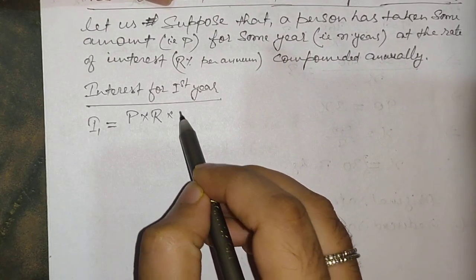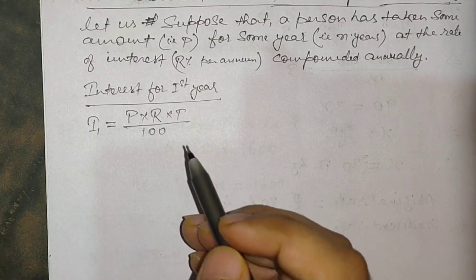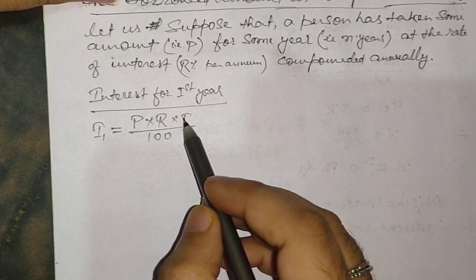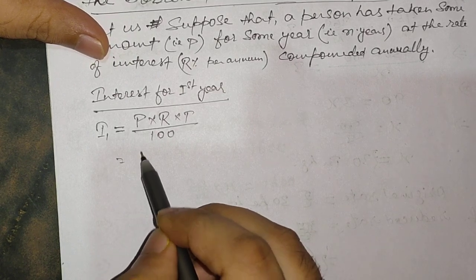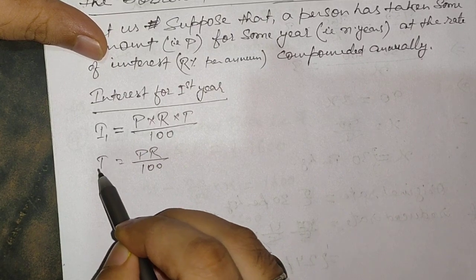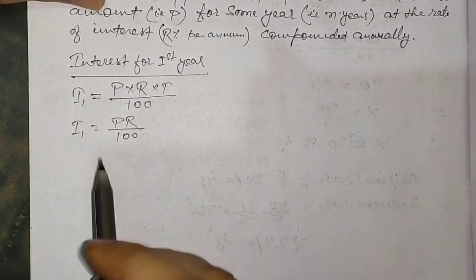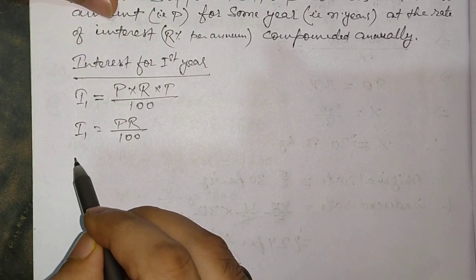So P into R into T by 100. Since we are calculating for the first year, we'll keep the value of T as 1. So we simply get I1 is equal to PR divided by 100. I hope all of you understood it. So this is the value of the interest for the first year. Okay, now let us calculate the formula for the amount.